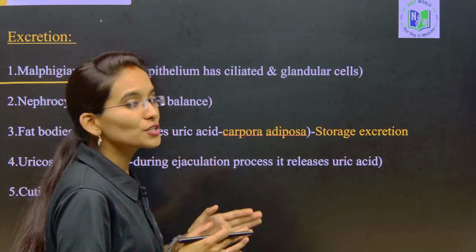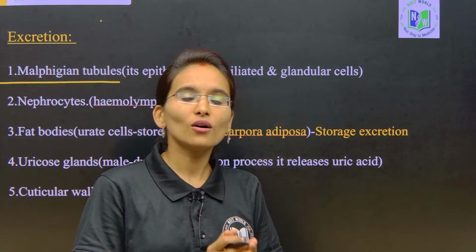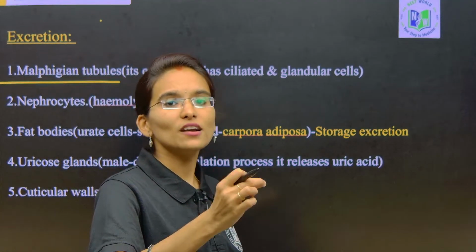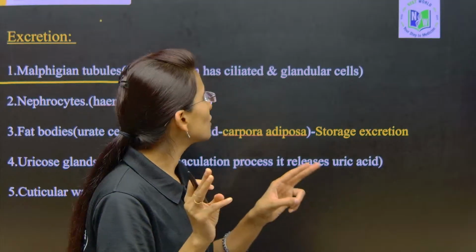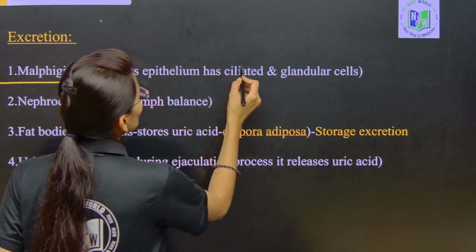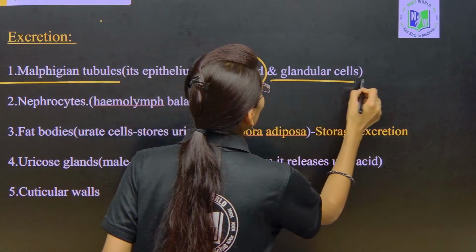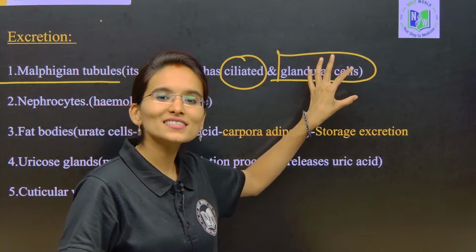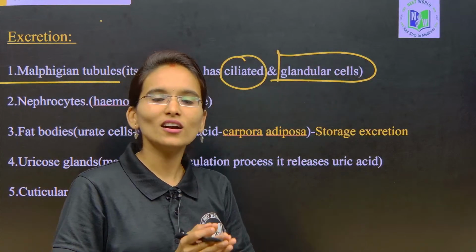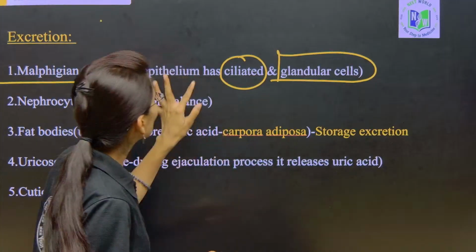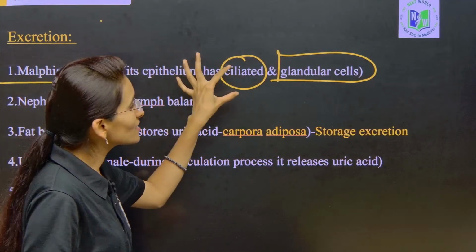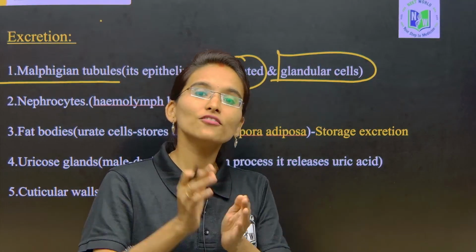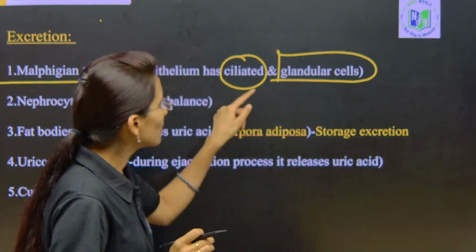The Malpighian tubules of the cockroach contain an epithelium. The epithelium of the Malpighian tubules contains two most important cell types, the ciliated cells and the glandular cells. I am going to explain this to you, my dear students. First understand how many structures are involved in excretion. Ciliated cells and glandular cells are present in the epithelium of the Malpighian tubules. First understand this.